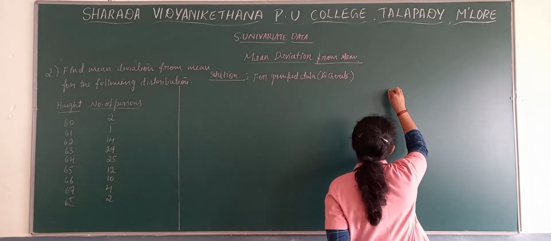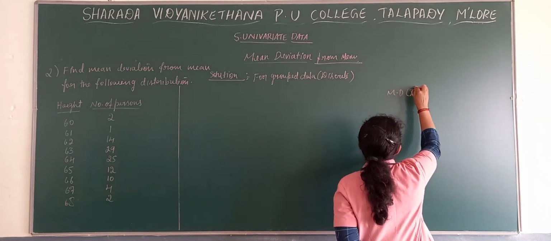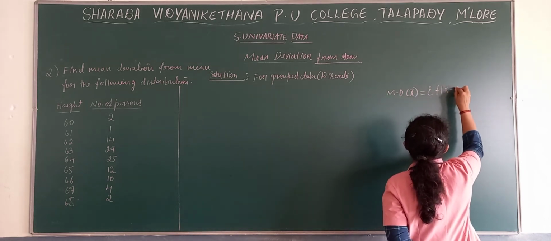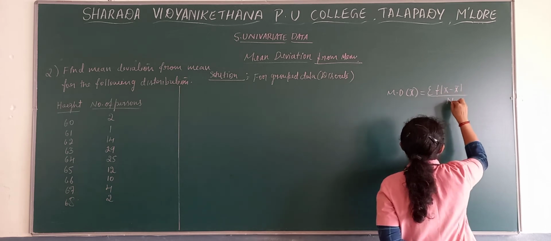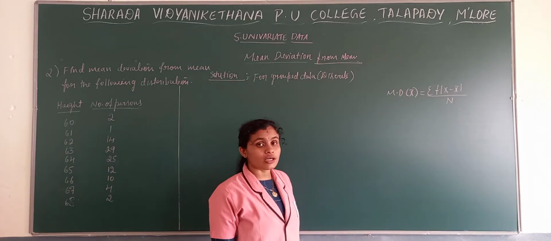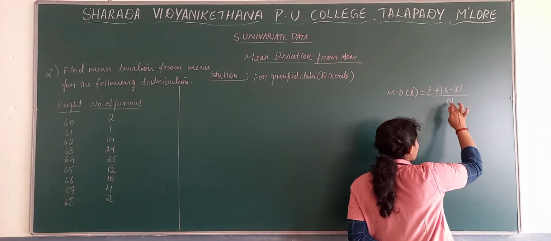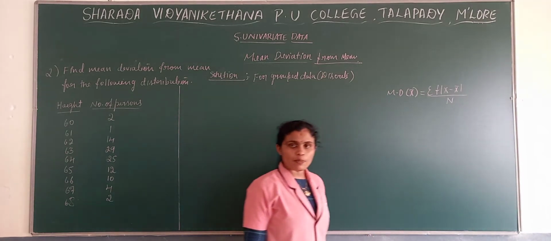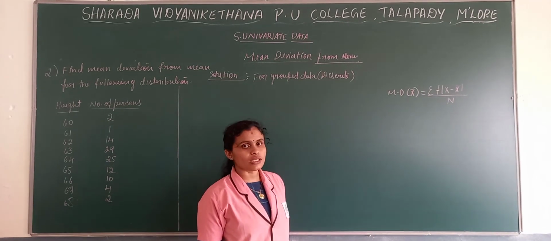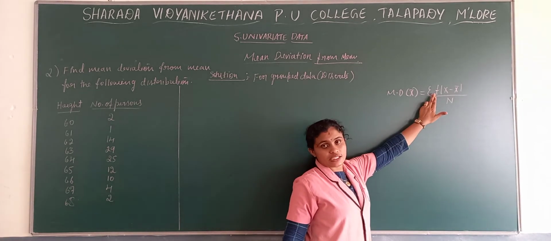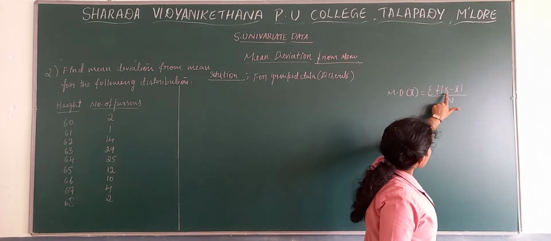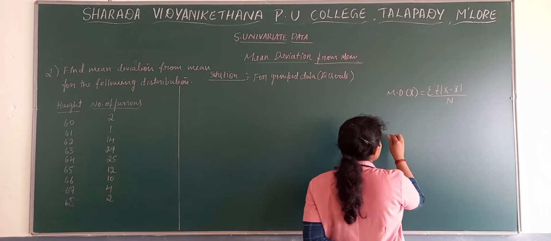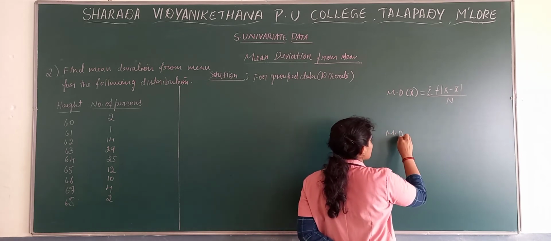So here, mean deviation from mean for discrete is sigma f into modulus x minus x bar, divided by capital N. What change will occur in the formula? Frequencies will come, and also the total number of frequencies. There it was small n, that is the number of observations, and the frequencies were not there: sigma modulus x minus x bar divided by the number of observations, small n. Then the next formula.